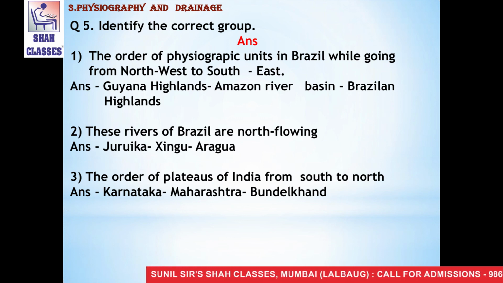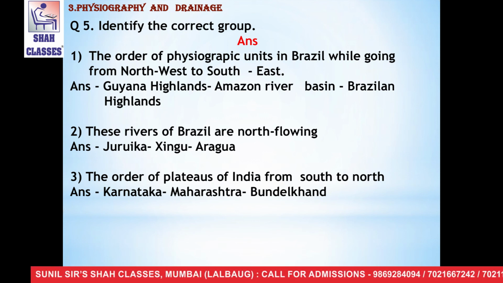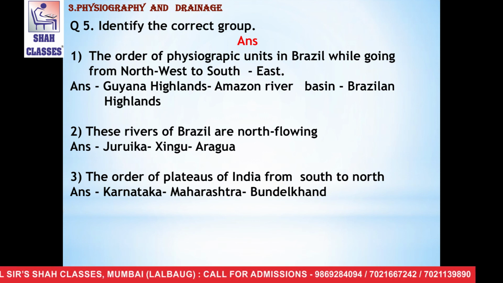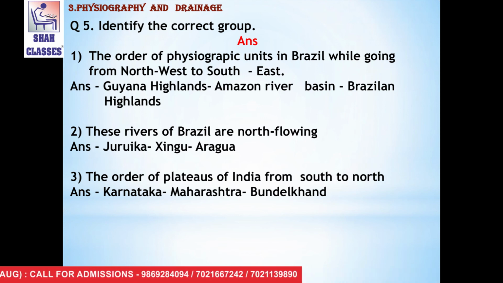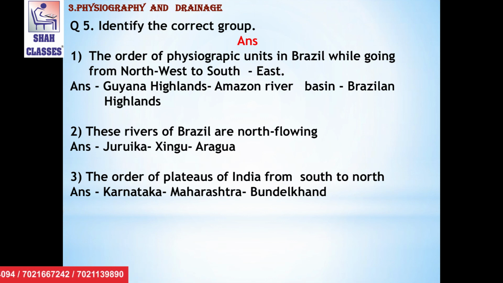The second one is which of these rivers of Brazil are not flowing. The answer is Jurua, Xingu, and Araguaia. The third one is the order of plateaus of India from south to north. The answer is Karnataka, Maharashtra, and Bundelkhand.